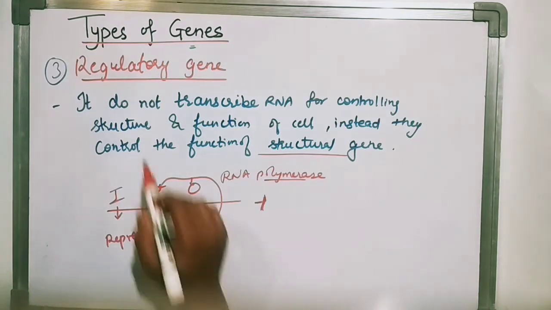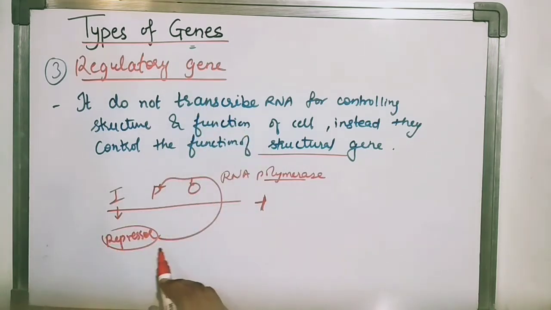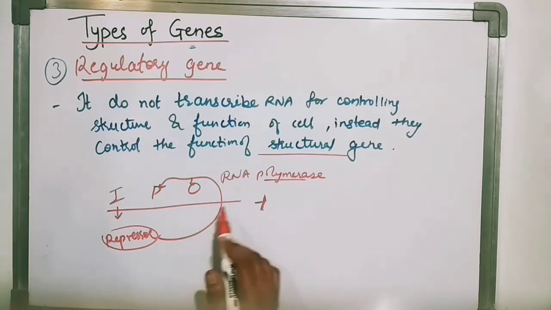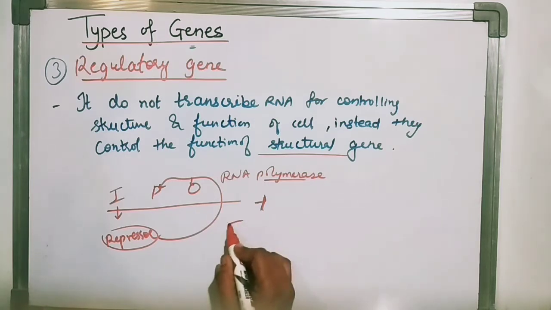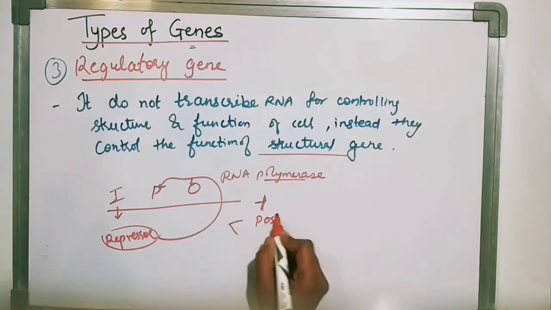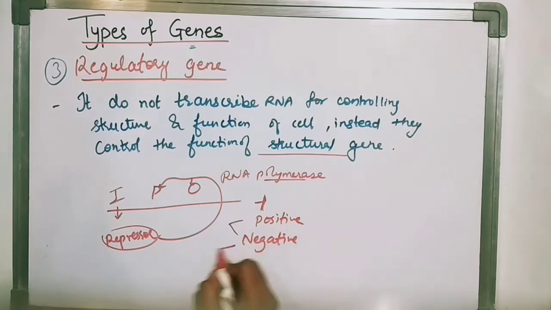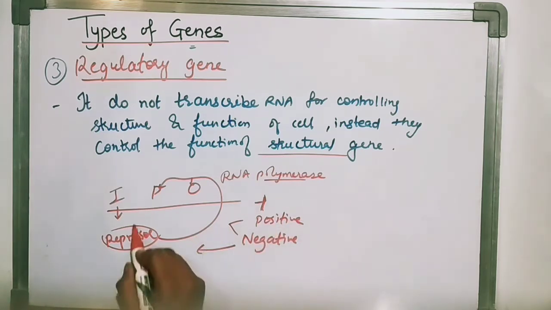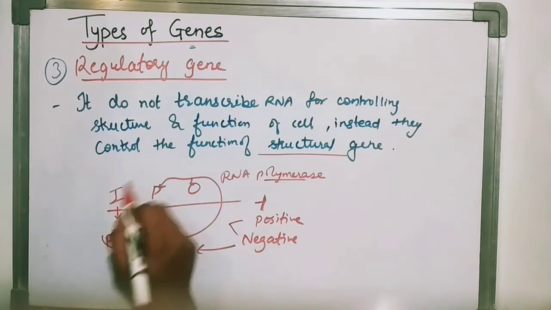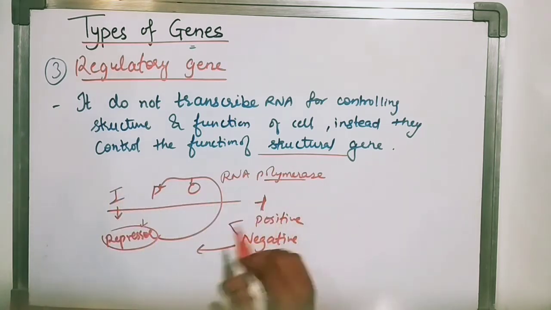So that is called a regulatory gene. The function of the regulatory gene is to produce some repressor that will block some structural genes and block the cellular activity. Regulatory genes are of two types: positive regulator and negative regulator. What I have told is the negative regulator. In a positive regulator, the repressor will be blocked by some other agent and that will be active. This is called a regulatory gene. It will regulate the structural gene.